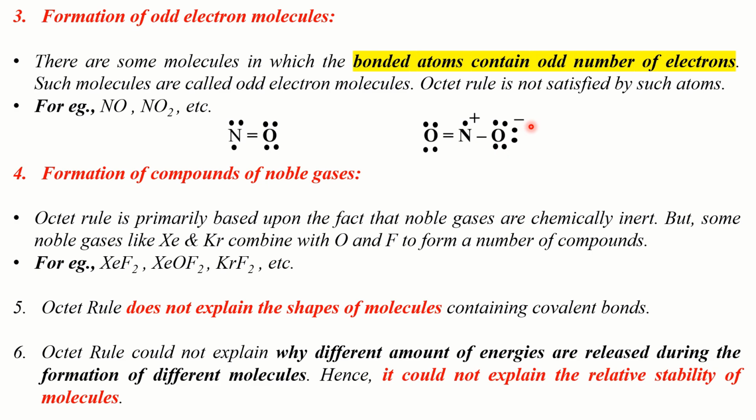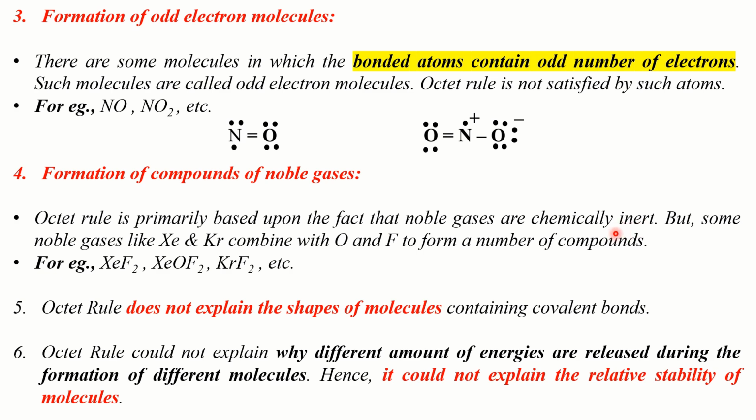The fourth exception to the octet rule is found in compounds formed by noble gases. The octet rule is primarily based upon the fact that noble gases are chemically inert. This is because noble gases are particularly stable due to the presence of what? Due to the presence of 8 electrons in their valence shell.